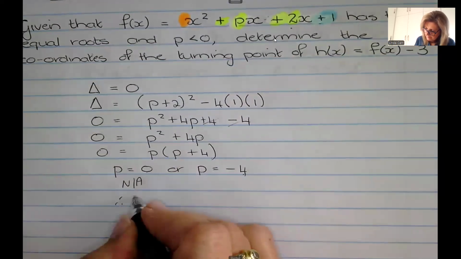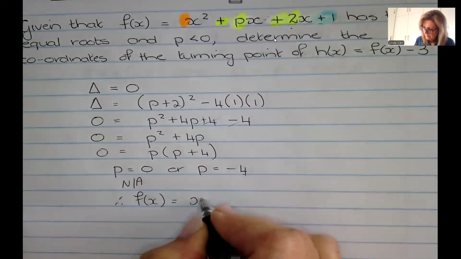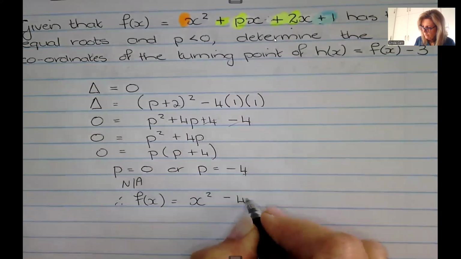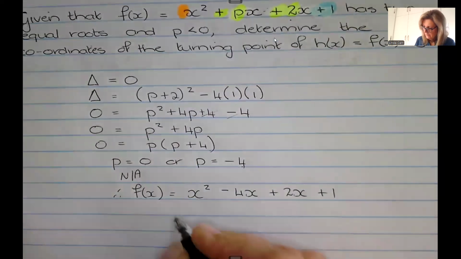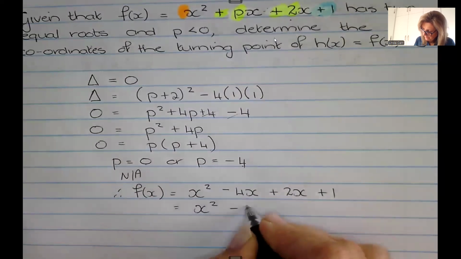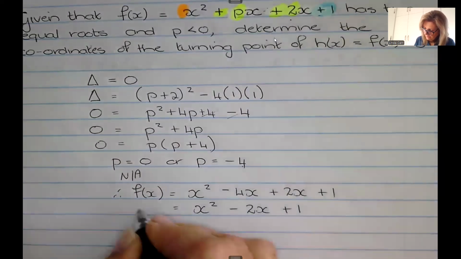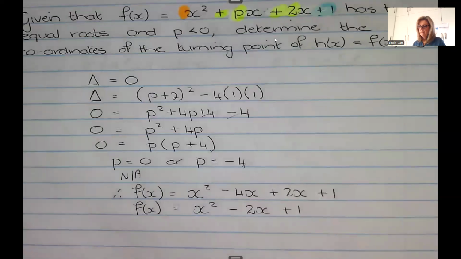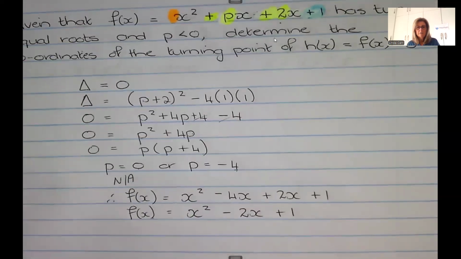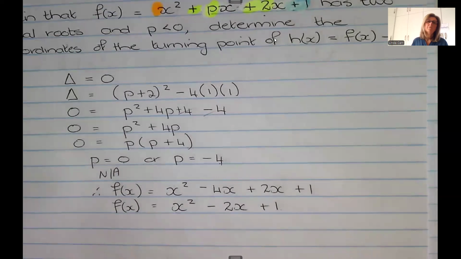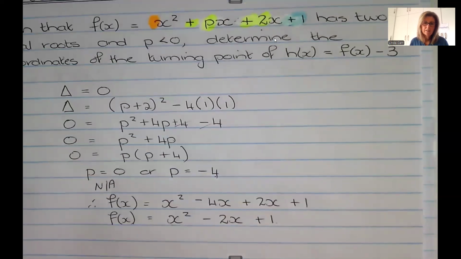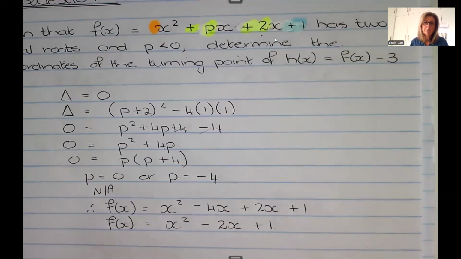And so now I can say f of x is x squared minus 4x plus 2x plus 1, which we can simplify to look like that. All right. So now, if I want the turning point of this parabola as it stands, then I'm going to have to look for my P and my Q, my axis of symmetry and my minimum or maximum.